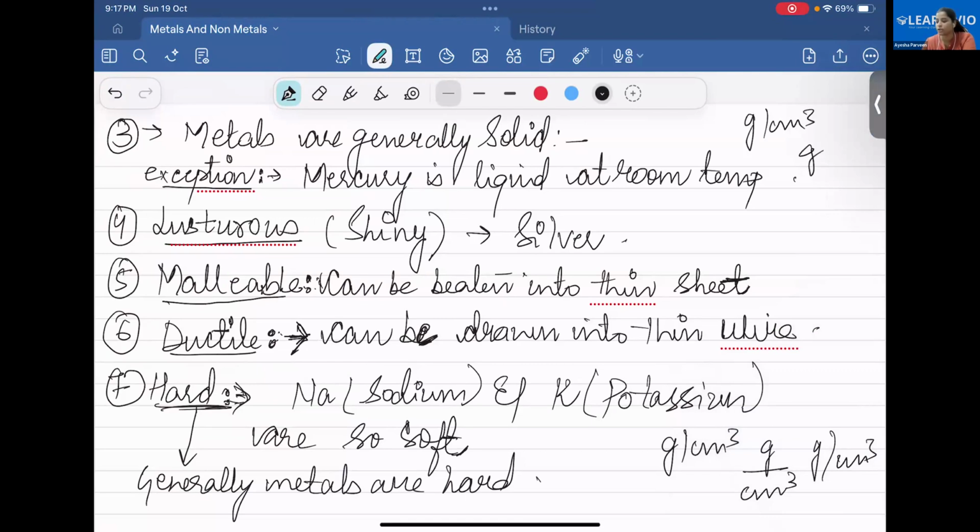It can also be written as gram divided by centimeter cube, or gram per centimeter cube. The division sign can be written like this also. Per means divided by.